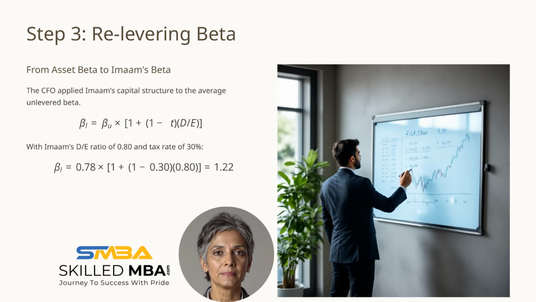To determine Imaam's beta, the chief financial officer relevered the average unlevered beta using Imaam's debt-to-equity ratio of 0.80 and a tax rate of 30%. This adjustment reflects Imaam's specific financial leverage, providing a more accurate measure of the company's risk profile.